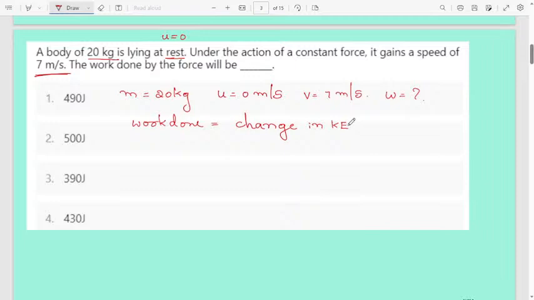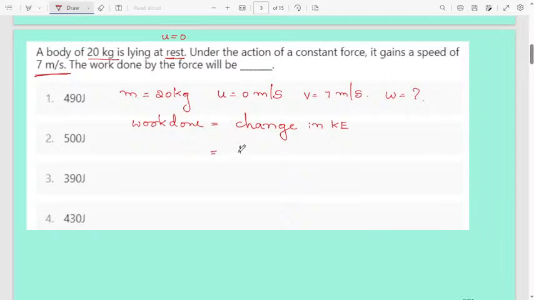Okay, let us discuss the second question. Here mass is given, 20 kg. When the body is at rest, initial velocity will be 0. Then final velocity is given. When you apply a force, what will be the work done? They are asking. Work done here is the change in kinetic energy.